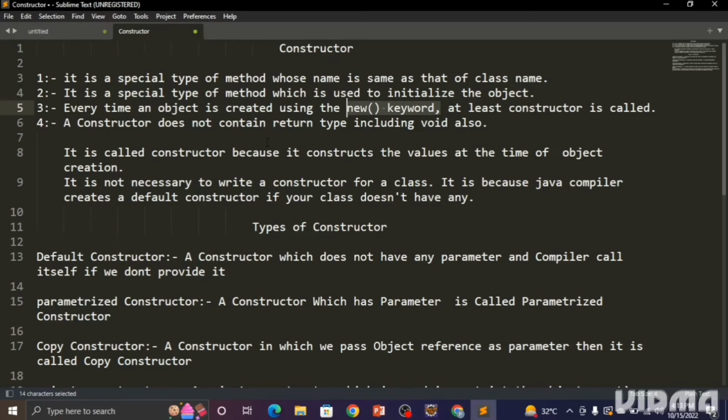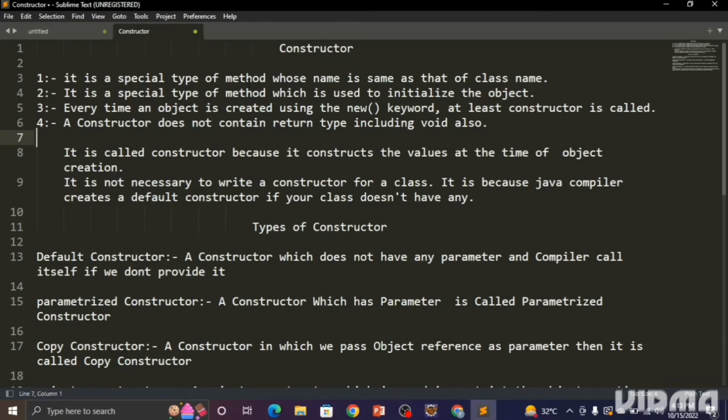Hi guys. So today we'll understand what is a constructor. This is a very important concept from a programming point of view, and it is important in every programming language, whether you learn C, C++, or Java, it doesn't matter. Constructor is very important, so we have to understand the concept regarding the constructor very deeply. Now let's start with the definition of the constructor.